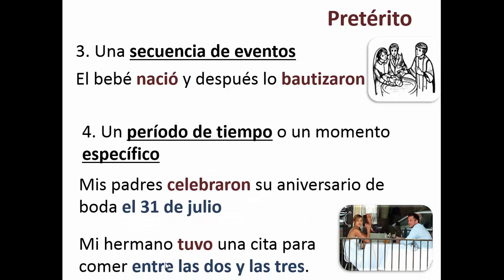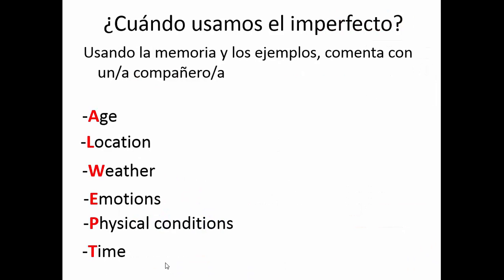And the fourth reason why you would use the preterite tense is if you're talking about a specific period of time in the past. So for example, you could say something like, mis padres celebraron su aniversario de boda el 31 de julio. Or mi hermano tuvo una cita para comer entre las 2 y las 3. My parents celebrated their anniversary on July 31st, or my brother had a date between 2 and 3. So it's a specific ending period. A lot of times we use time or a date with this. So I want you to go ahead and stop the video and write a sentence for number 4.